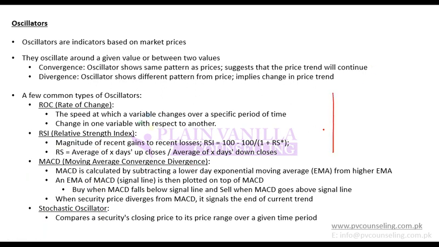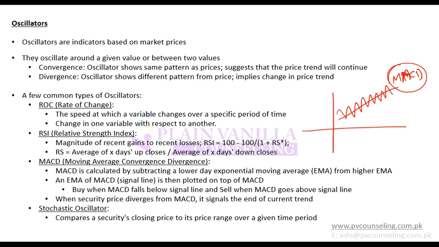So what do you do then? You plot MACD. You plot a line of MACD that tells you the difference between higher and lower. If it is increasing, that means there is a divergence, and if it is decreasing, that means there is convergence. So you plot a line, and then you plot another line which is the moving average of this MACD. MACD is the difference between two moving averages, and if you take the moving average of this MACD itself and plot it, that is known as the moving average of MACD.